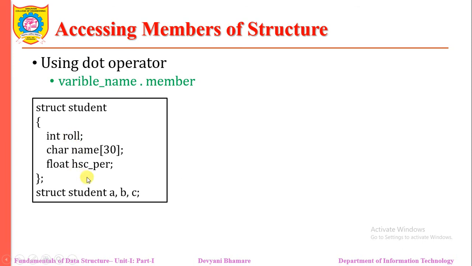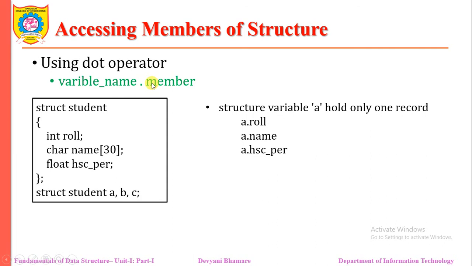If I want to access A's roll number, for that reason we use the dot operator. This dot operator is also called the member operator. The syntax is variable name dot member. To access A's roll number, we use A dot roll. A's name, A dot name. A's percentage, A dot HSC percentage. Similarly, we can use it for B and C. So B dot roll, C dot roll, which will hold their own information.